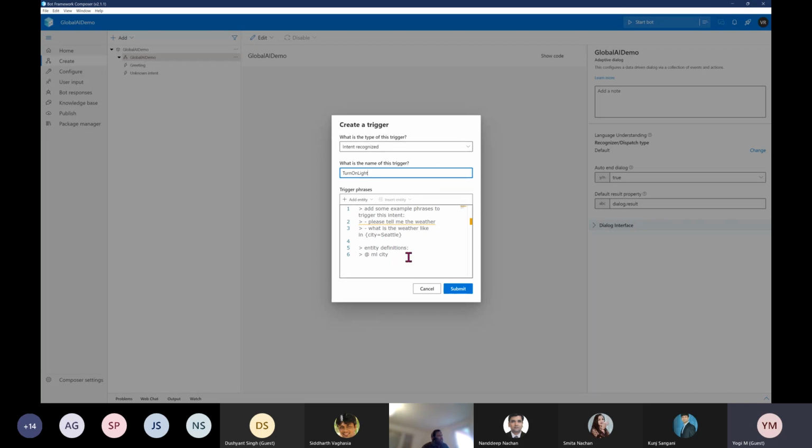This is a LUIS area. The same thing, if you are developing from the LUIS portal, you have to do the same thing. But instead of going to the LUIS portal, I'm adding all the things within the composer. So I select this one. This is just for information. Delete it. The first statement I'm adding is turn on, let's say, room light.